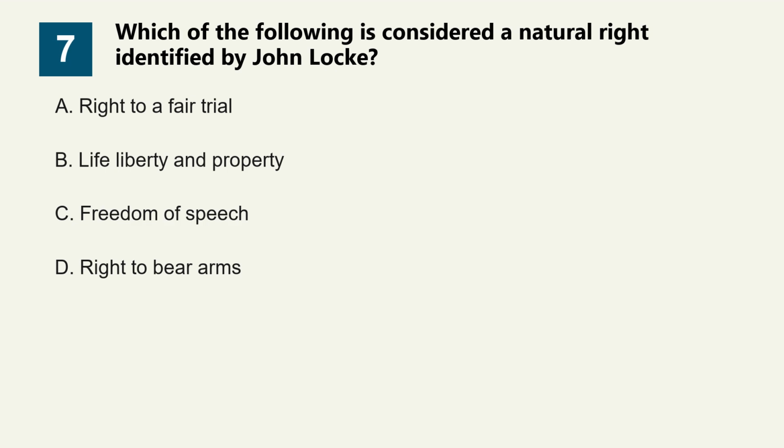Question 7. Which of the following is considered a natural right identified by John Locke? Option A. Right to a fair trial. Option B. Life, liberty and property. Option C. A freedom of speech. Option D. Right to bear arms. The correct answer is option B.